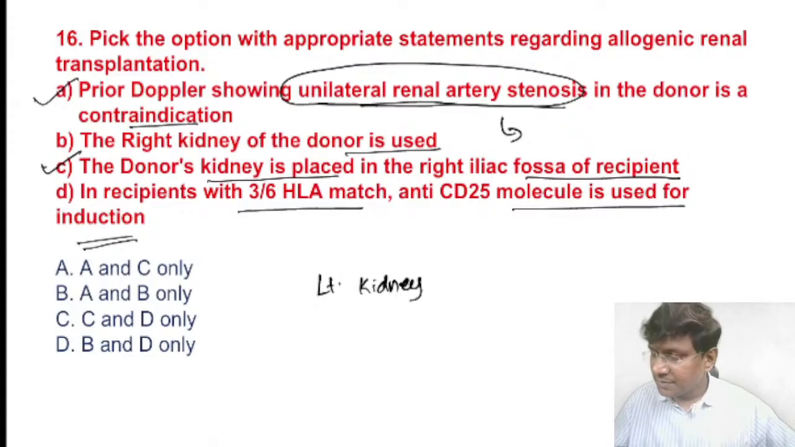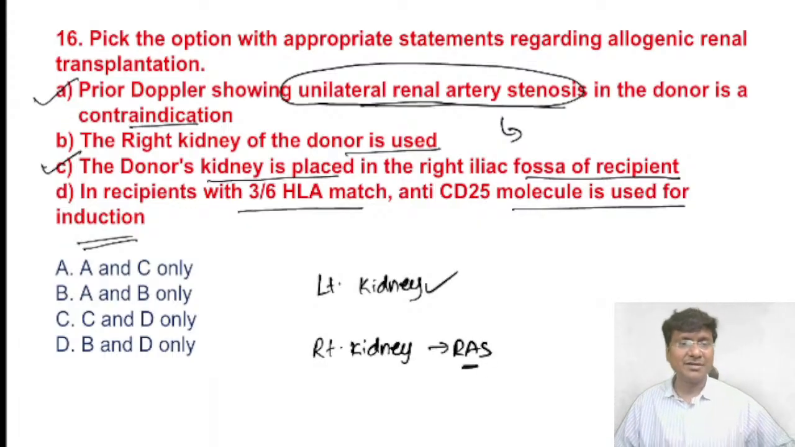Let us just assume that the right kidney of the donor has renal artery stenosis. We cannot take the left kidney from the donor, because once you take out the left kidney, your right kidney is also under great insult due to renal artery stenosis. So that is the reason why, if there is renal artery stenosis in the donor, you cannot take that particular kidney. That becomes an absolute contraindication.